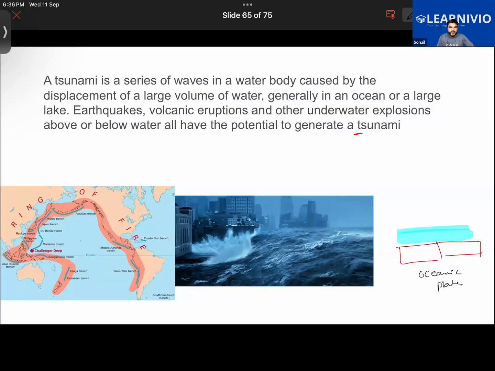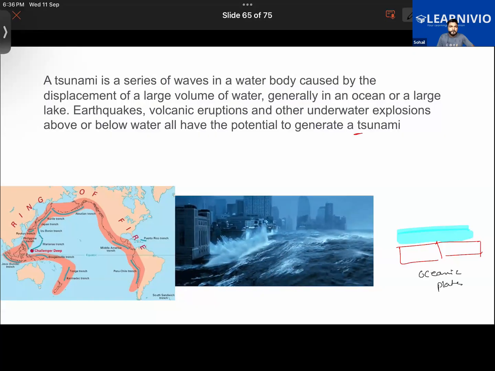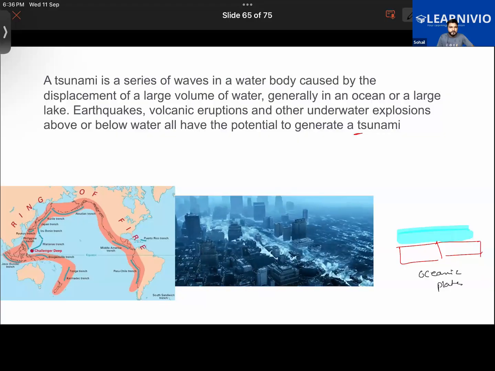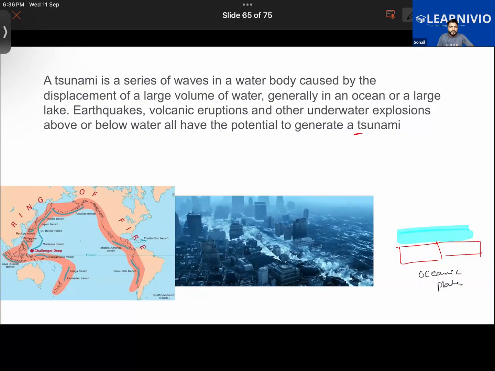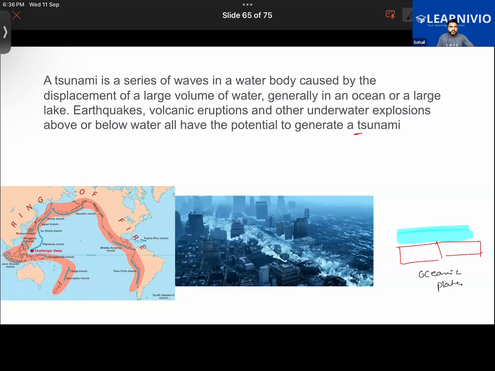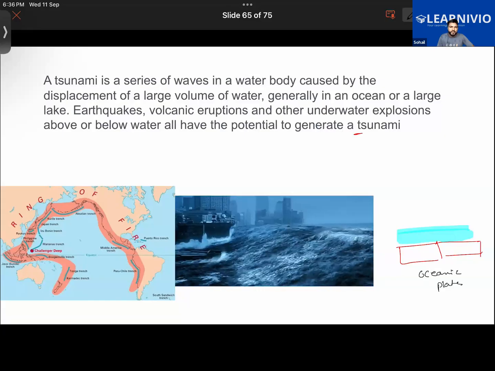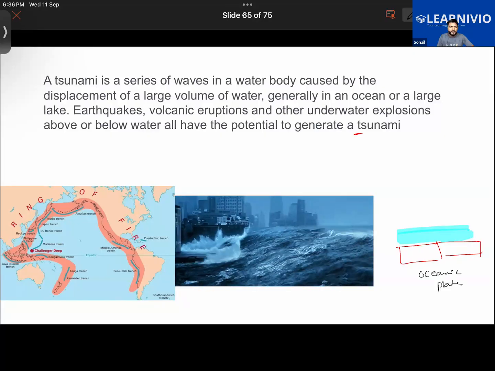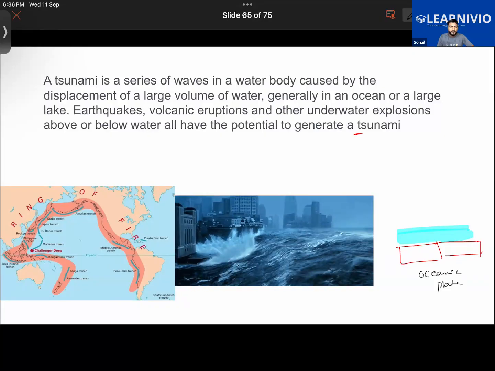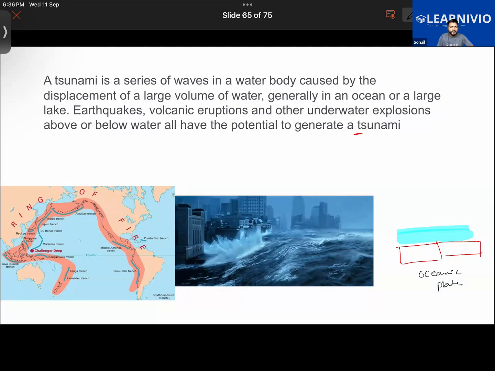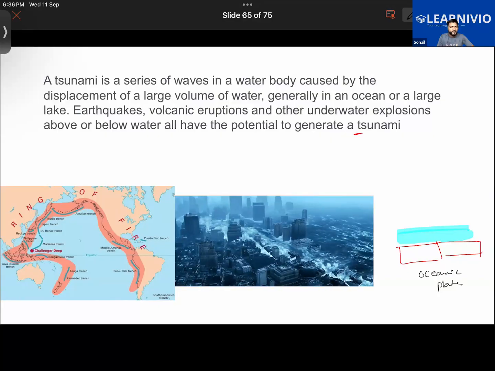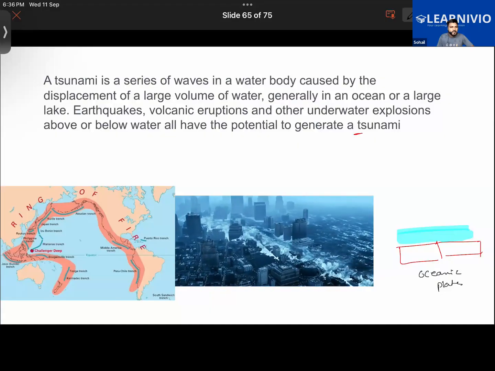So this might be quite off topic or not really sensible, but as you said, there also might be landslides under the water, right? And we usually say that most of the earth is covered by water, like 70% of our earth is covered by water. But then if we think about it, the land under the water, I mean the seabed, is also land, right? So that means there's more land under the water.